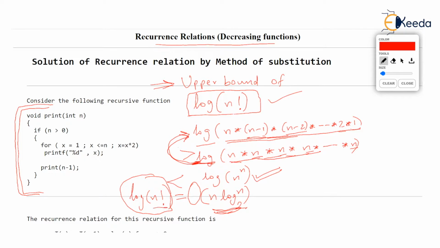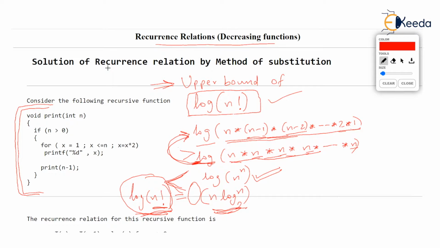Because in n factorial, we had 1 into 2 into 3 into 4 up to n, and all these terms were replaced with n. So n into n into n, up to n times, we got. So definitely n raised to n is greater than n factorial. Hence, log of n factorial is definitely less than n log n to the base 2. So it is of the order n log n to the base 2.